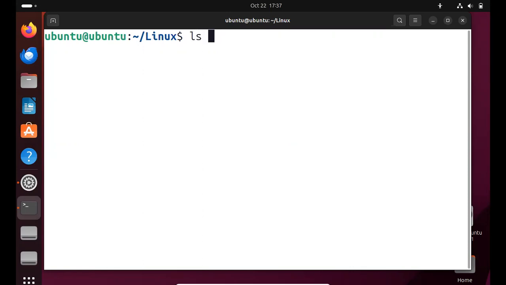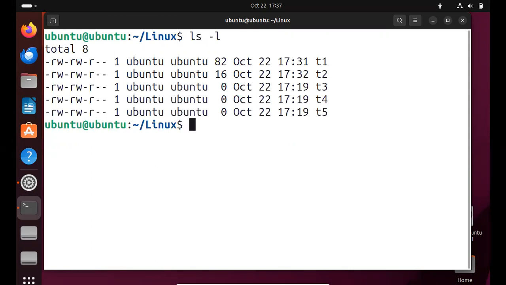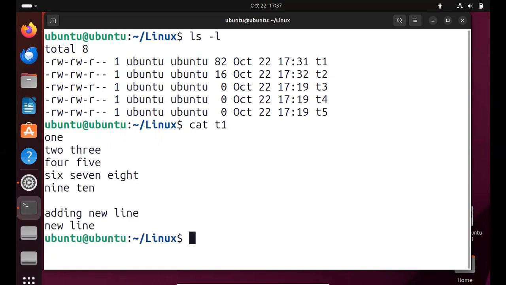I just created some files. To view the contents of a file, we use cat followed by the file name. So it is showing all the contents in the file.